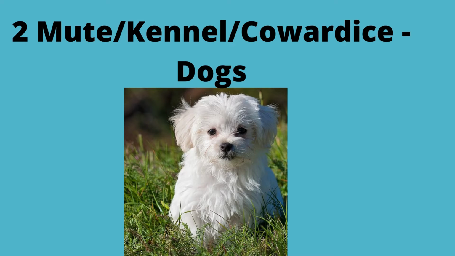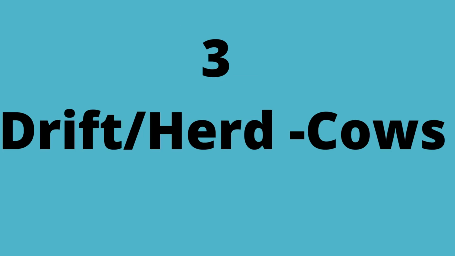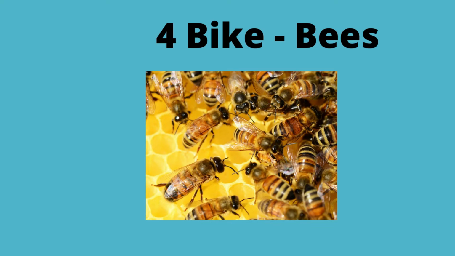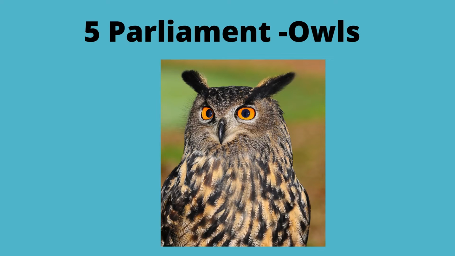Third animal is cow. For that, a herd of cows. Herd is a common word, and the other one is drift. A drift of cows. Next is bees. The fourth one is for bees. For bees, it's a bike. A bike of bees. Fifth one, owls. For owls, it's parliament. A parliament of owls.